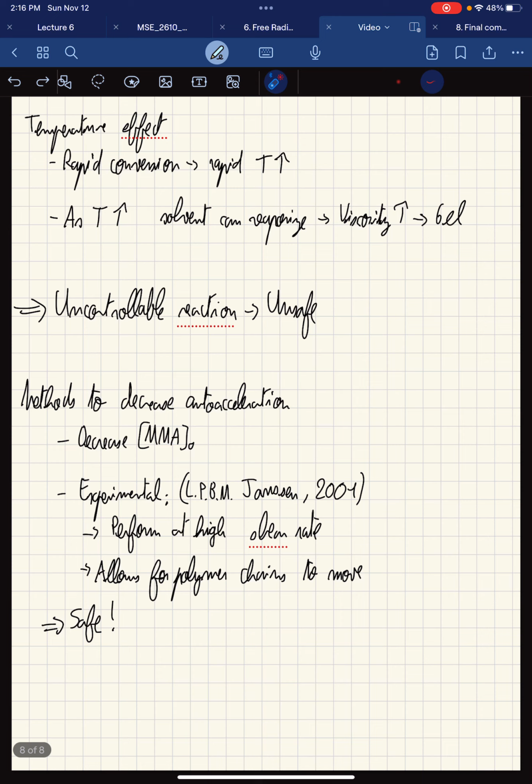As well, what has been done is experimentalists have determined with a high shear rate, you could allow for polymer chains to move more freely, and therefore, again, go back to our theoretical system, which would definitely be easier to process, and overall making a safer system.